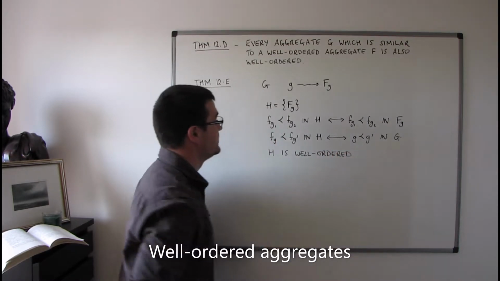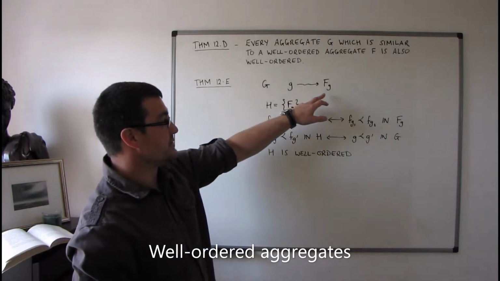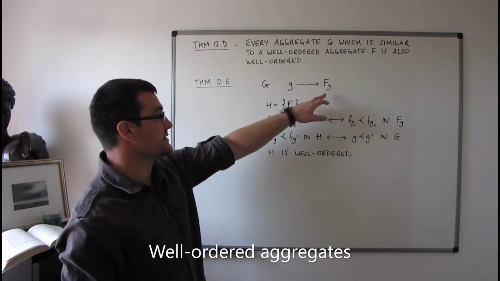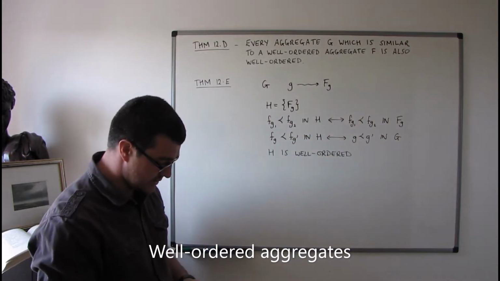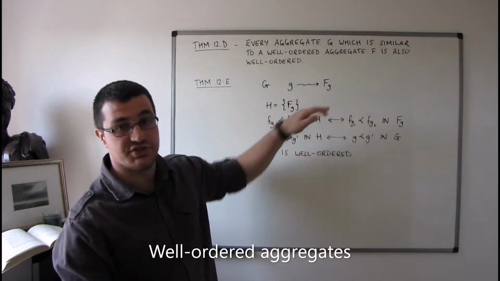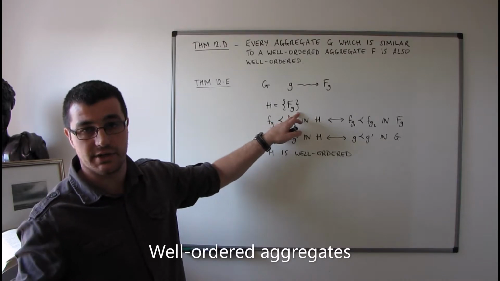And the elements of H are just all of the individual elements of these FG. So of course there's going to be the assumption here that these FG don't have any common elements. So this is kind of a union aggregate, really.